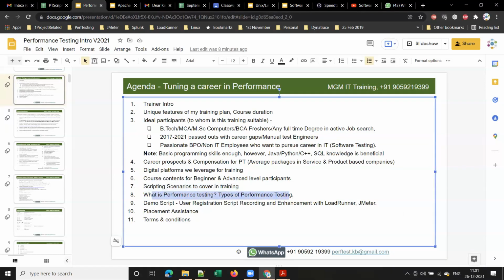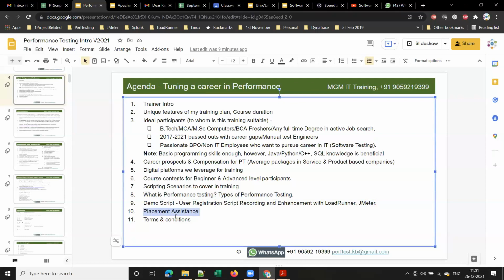And what is performance testing, types of performance testing? There is one separate demo session. I'll share the recorded session URL to everyone. And demo script, as I explained, in the next demo session I'll show you how to record a script with JMeter and how to do the user registration script, how to complete that. Not only recording, I'll make everyone complete one script in the session itself, right?